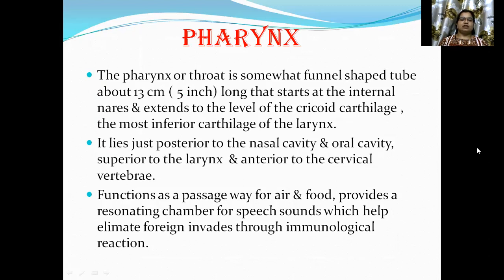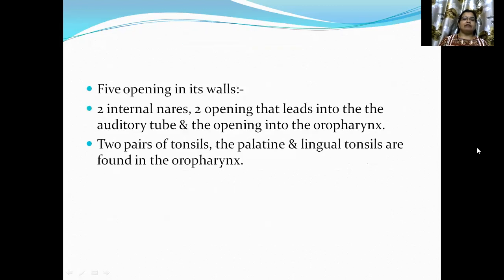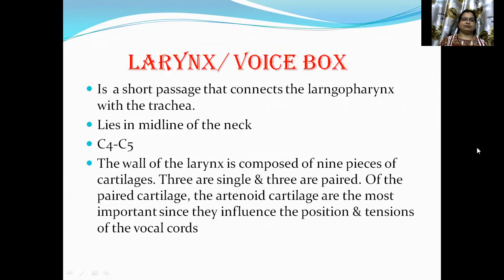It functions as a passageway for air and food, provides a resonating chamber for speech sounds, and helps eliminate foreign invaders through immunological reaction. There are 5 openings in its wall: 2 internal nares, 2 openings that lead into the auditory tubes, and the opening into the oropharynx. Two pairs of tonsils, the palatine and lingual tonsils, are found in the oropharynx.